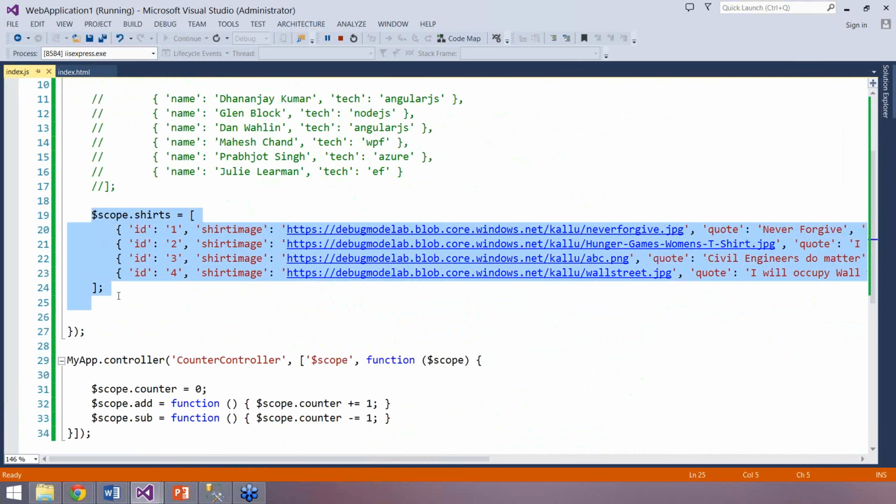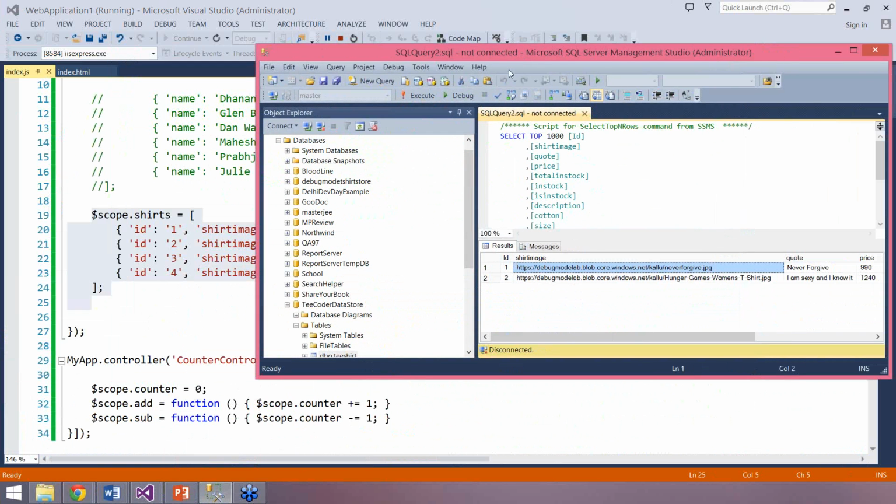Now next what we are going to do, we need to display this data from the database. We don't want this to be hard-coded. Okay, so what I'm going to do here, let me show you the database. I already have a database created here in the SQL Server. You can have your data in any kind of database. I'm using SQL Server here.